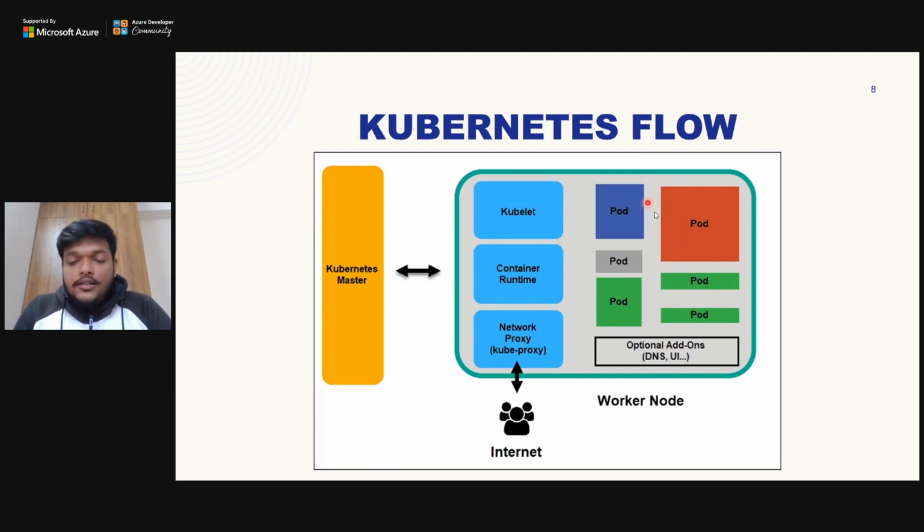Now come the pods. Pods are basically small virtual machines. These virtual machines are responsible for having your code and running it, the container images, right? And finally, the add-ons, which we generally use for some features that we want, like the UI and the DNS, etc. So that is the architecture of Kubernetes.